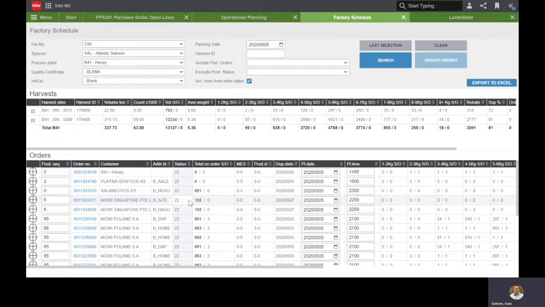A little bit simpler screen, but much of the same data. And here they are not so focused on availability. This is more what they are going to be producing that day. Okay, yeah, that was the planning application.